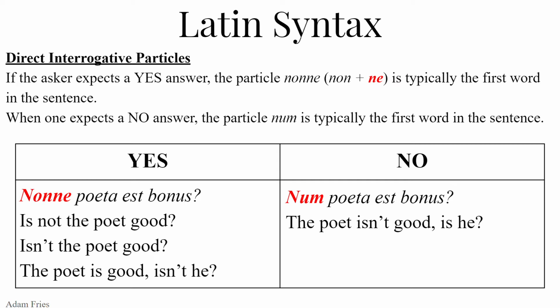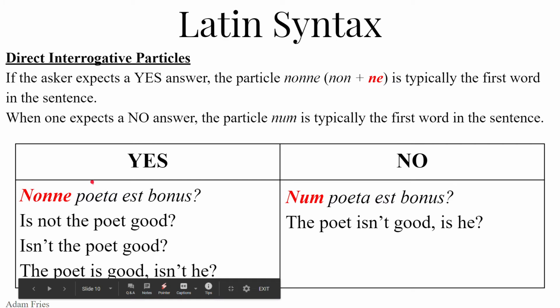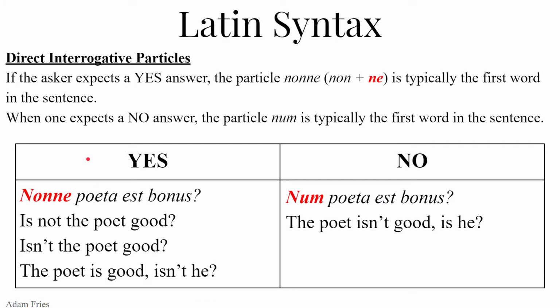So, asking a question expecting a yes answer. First word is nonne. Nonne poeta est bonus. So, here's how to think of this. Some kids think of nonne as kind of its own word. I see it as non and ne, pretty much what it is. Is not the poet good? Isn't the poet good? Because remember, is not can contract to isn't. Is not the poet good? Isn't the poet good? The poet is good, isn't he?